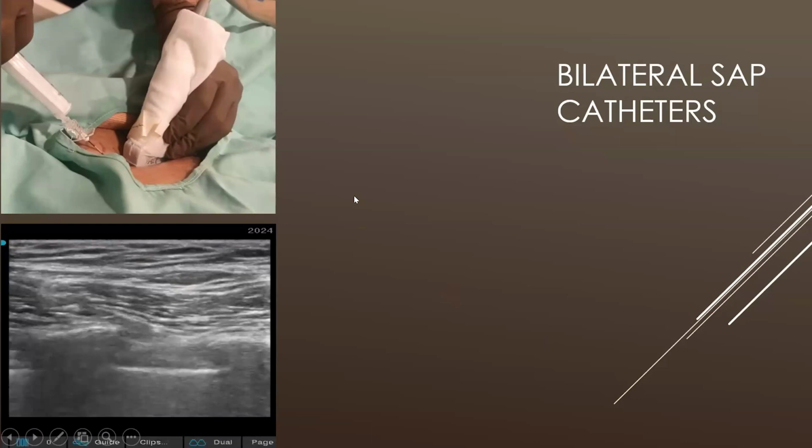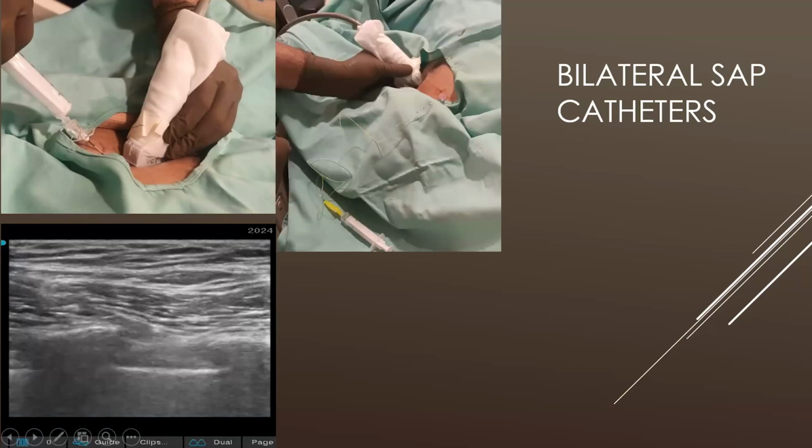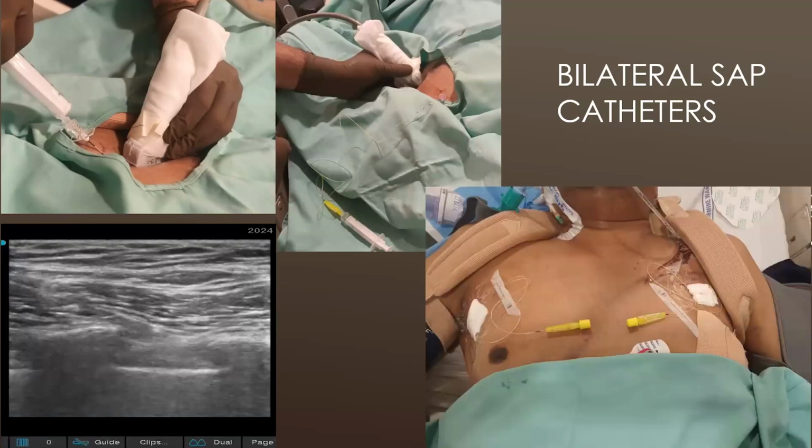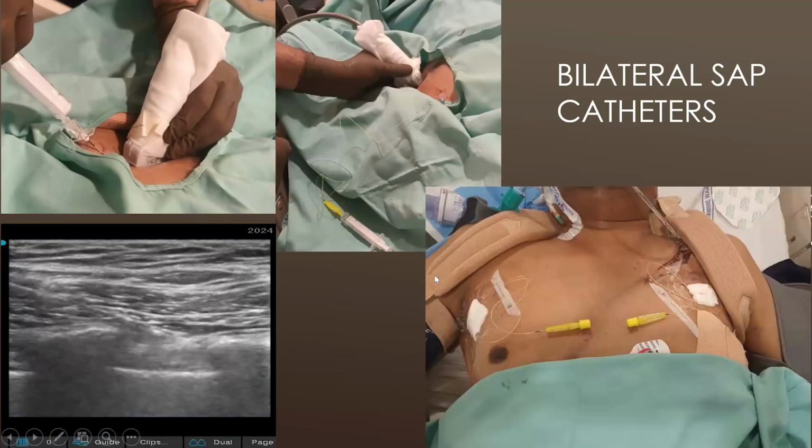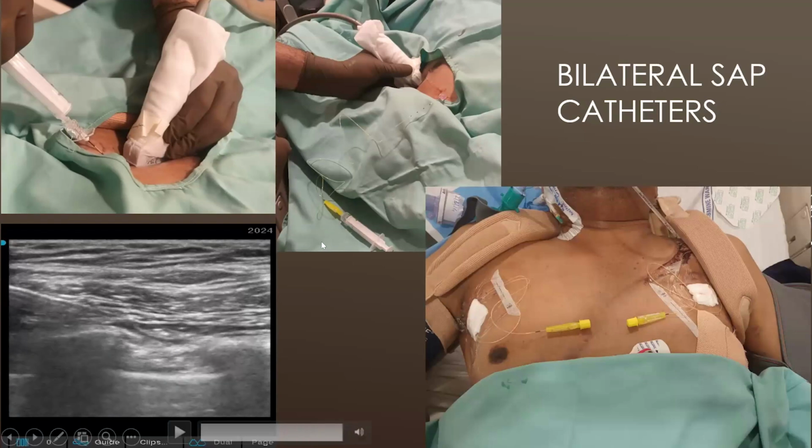This is the case we have done in our ICU, intensive care unit, where bilateral multiple rib fractures from 3rd to 6th were present, and we put serratus anterior plane catheters bilaterally. These slides are showing images of the bilateral catheters. Here, okay, that's a video.